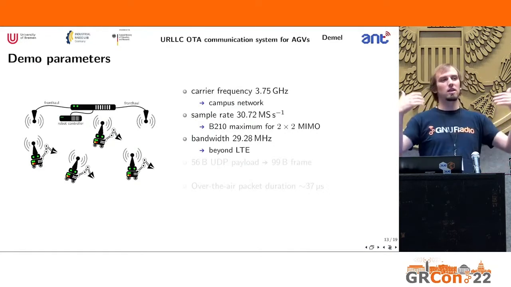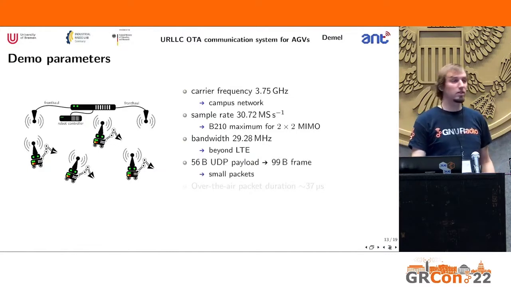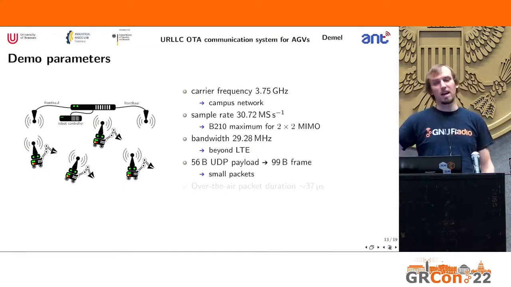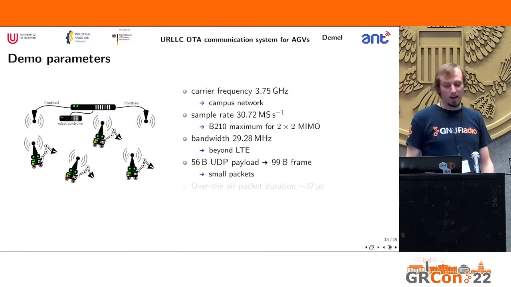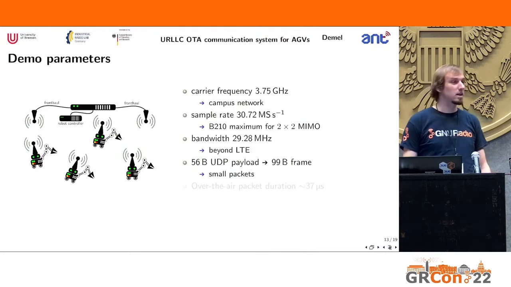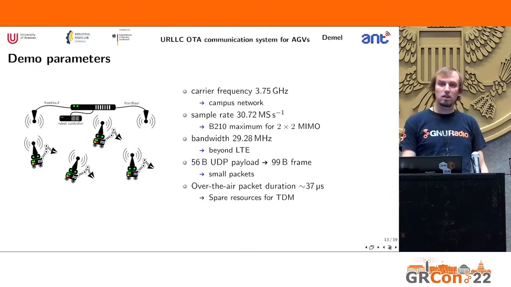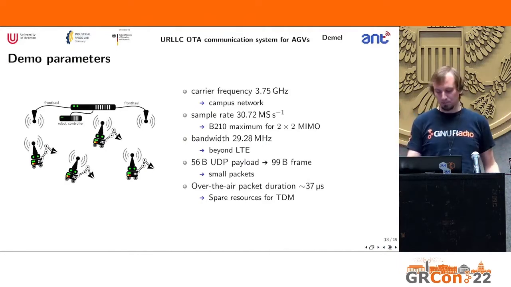We wanted to go beyond what LTE typically does. And then we will use fixed size packets with a 56-byte UDP payload. Then we have an 8-byte UDP header. We will have an IP header, and we have our custom header, and then we end up at a 99-byte frame. Still, we consider that to be small packets. In the end, we will have an over-the-air duration for each of our packets of around 37 microseconds. And that gives us quite a bit of spare resources to do time division multiplexing, to support an uplink and a downlink. So that's where we are.